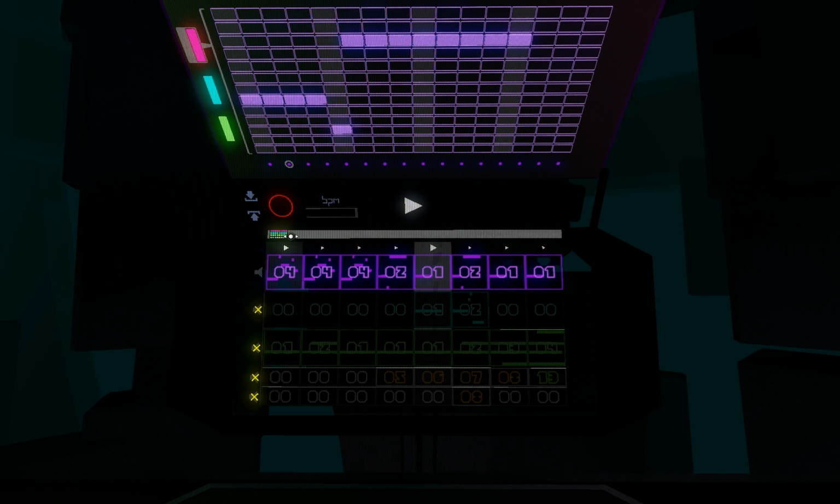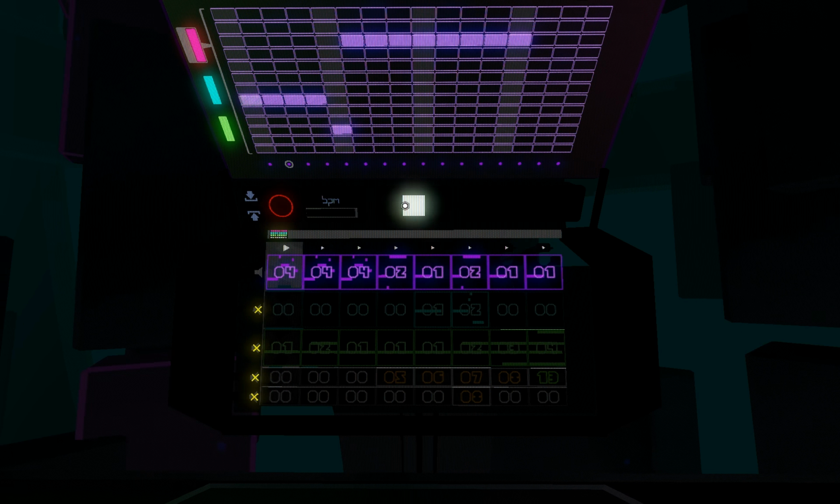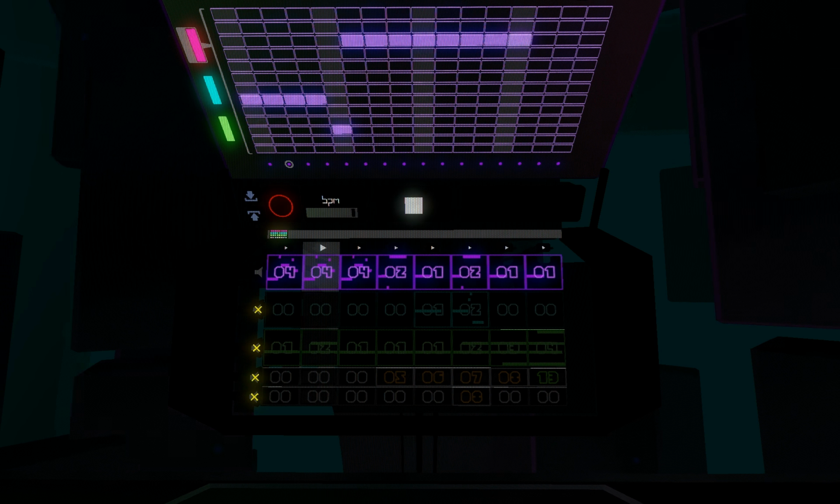Now over here we have the BPM slider, which adjusts the speed of playback. This control can be a lot of fun to play around with. Look how easily you can change the sound of your song by just adjusting its speed.